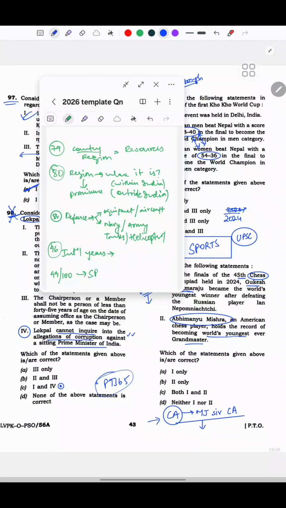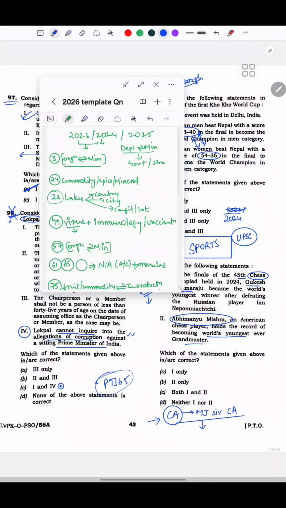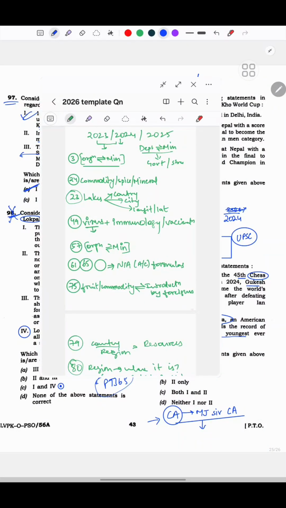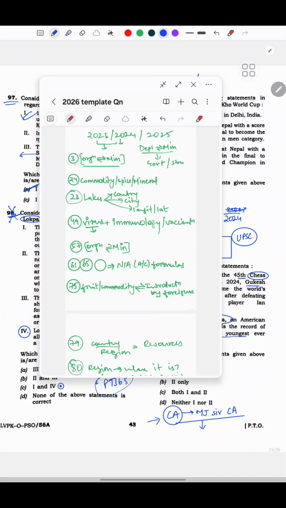99, 100 sports. So these are the different templates that we've seen, irrespective of the subject, that questions are coming specifically from these areas. Okay, organization, ministry, and let me mark it in different ink also. Now look at this, this and this, this is like a repeated theme, within the same question paper also.